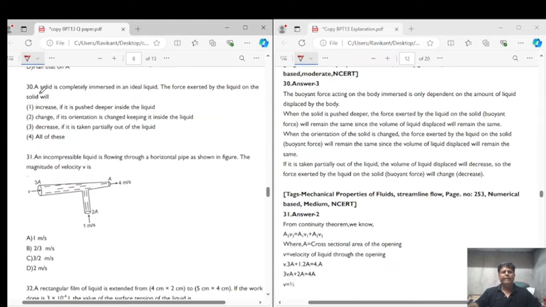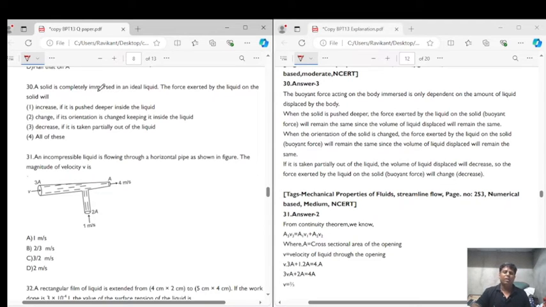Question number 30 says that a solid is completely immersed in an ideal liquid. The force exerted by the liquid on the solid will be... The force will increase if it is pushed deeper inside the liquid. No, it will not increase because it is already completely immersed. So the total volume is inside the liquid.